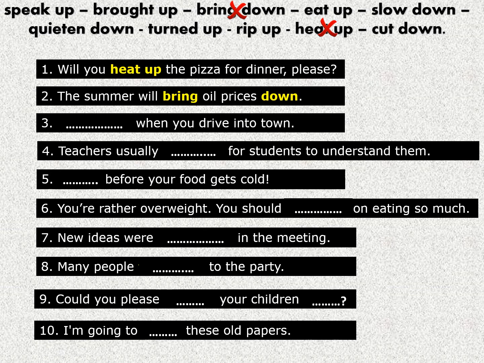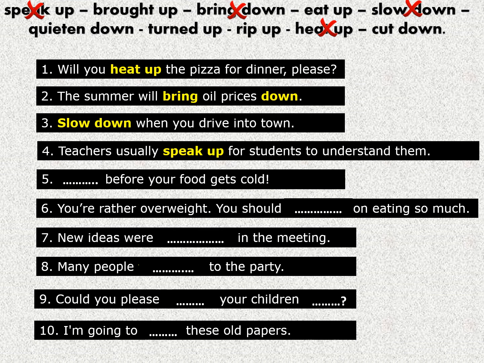Number 3, when you drive into town. So when you drive into town, it's different from driving, of course, on the highway. So of course you have to slow down. Slow down when you drive into town. Number 4, teachers usually force students to understand them. Okay, remember, how do your teachers speak in class? Do they speak slowly? They speak up. Yes, speak loudly, meaning speak loudly. Teachers usually speak up for students to understand them.